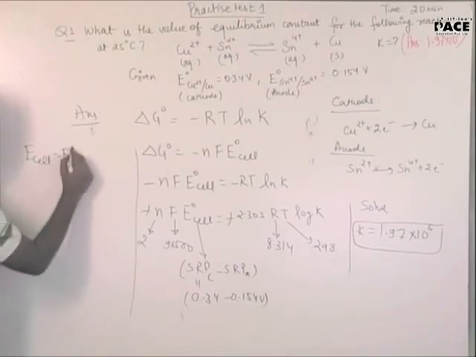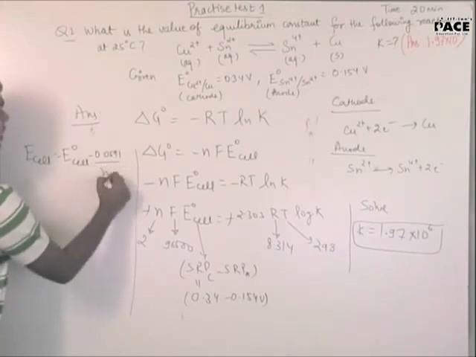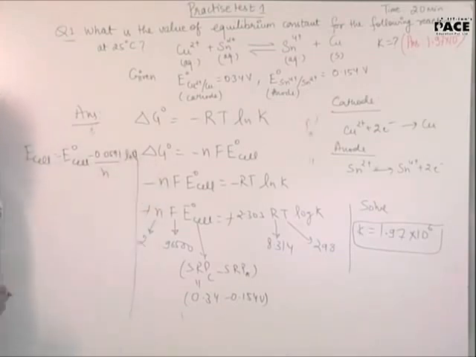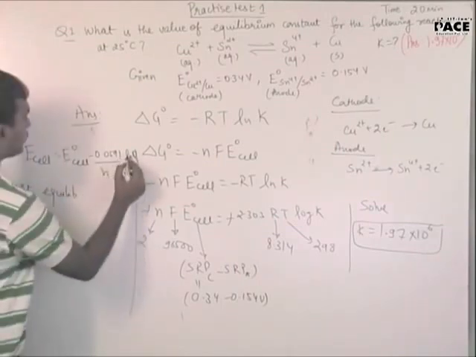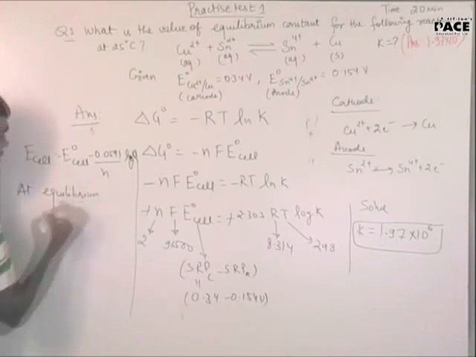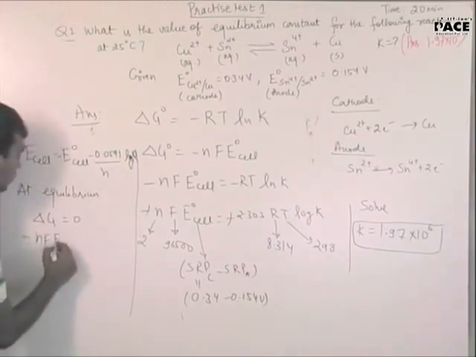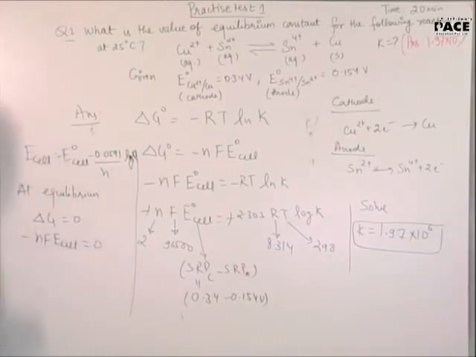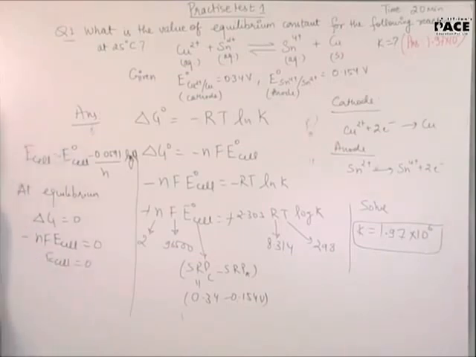E cell equal to E naught cell minus 0.0591 by n ln Q, right? At equilibrium, what we can say? Delta G equal to 0. So what we can say? Minus n into F into E cell equal to 0. Or I can say E cell equal to 0. Fine?